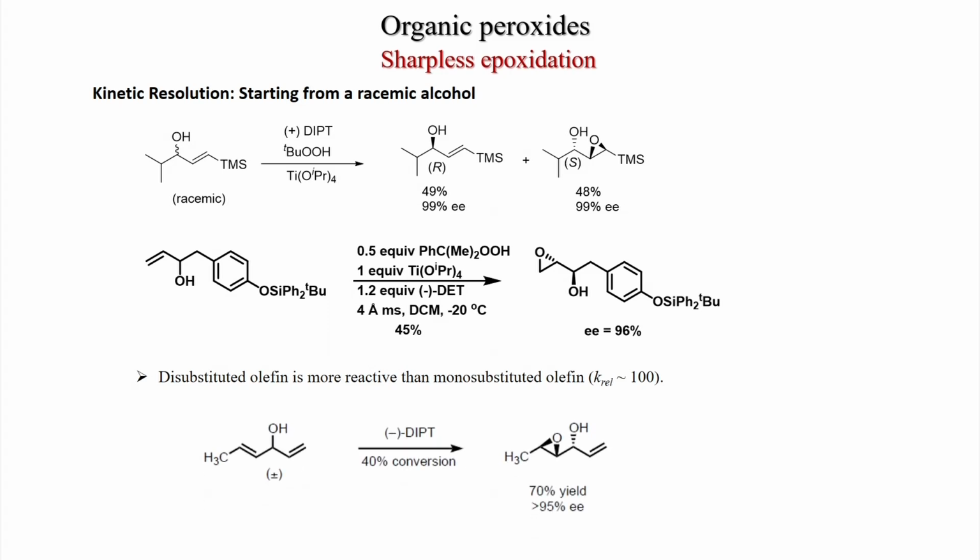Here is an example. If you start with this racemic bis-allylic alcohol, this one, if you see the substitution here, this is monosubstituted, but this double bond is disubstituted. Now, under minus DIPT condition, if you stop the reaction at 40%, then you see only the more substituted olefin has reacted. So, this gives the epoxide and this double bond is unreacted. So, at 40% conversion, you get the product in 70% yield and 95% enantiomer selectivity can be achieved.